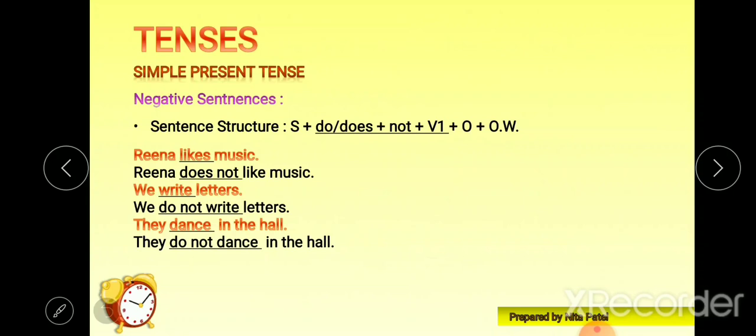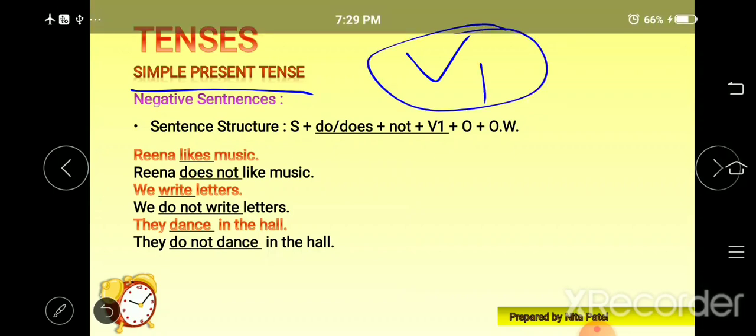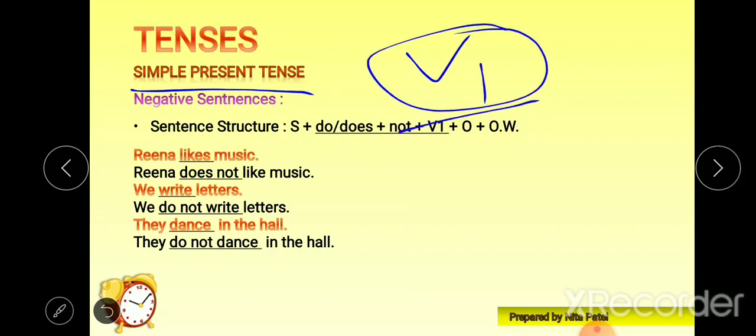Now the negative formation of the simple present tense. As the simple present tense uses only V1, it doesn't have any helping or supporting verb with it. So in that condition we require do or does wherever we are forming negative or interrogative sentences.